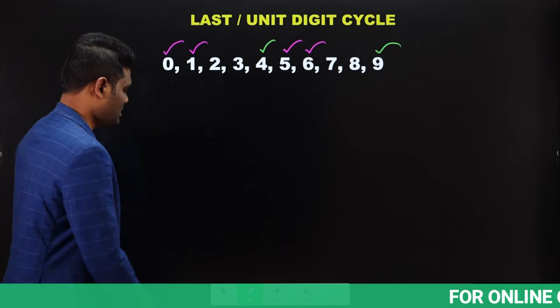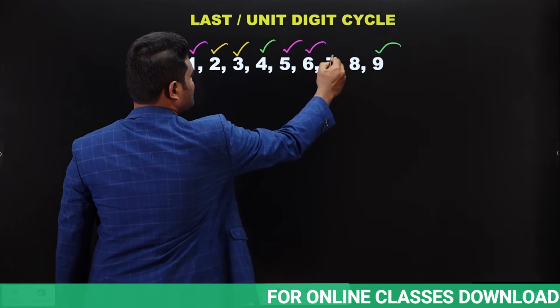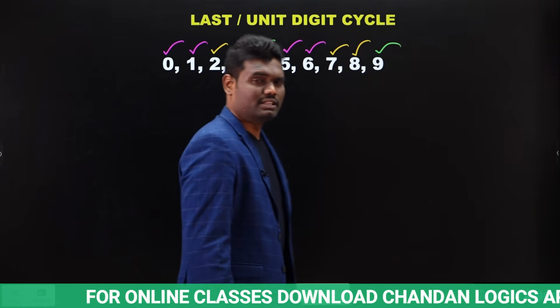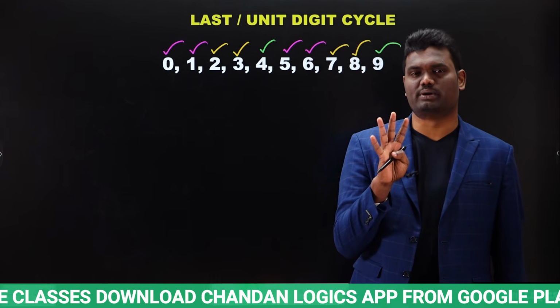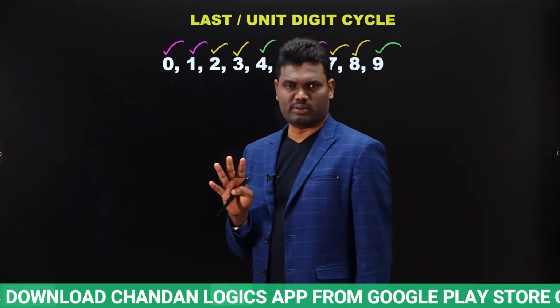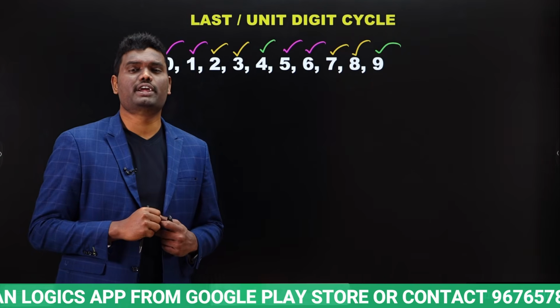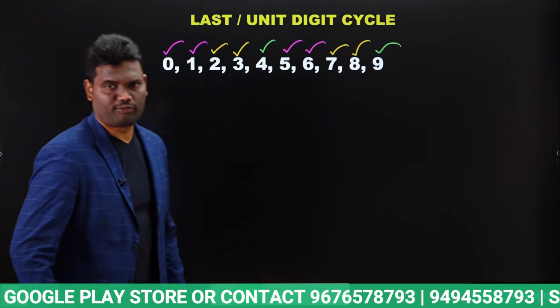Next, coming to 2, 3, 7, 8. Each of them has 4 possibilities. As we have 4 possibilities, we are going to check the divisibility rule for 4.